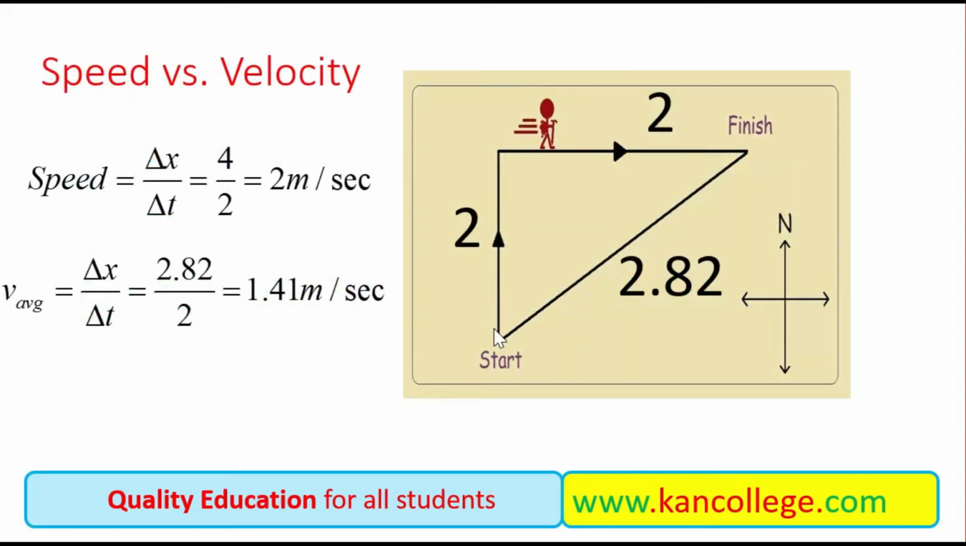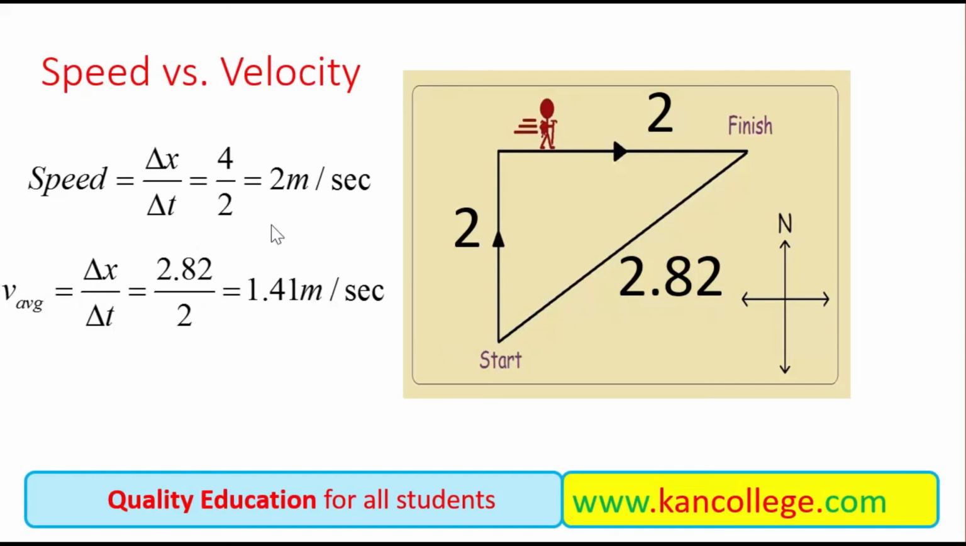Students, there is a difference between the displacement and the distance. We can elaborate this concept by this example. For example, if a body covers a distance of 2 meters in 1 second and then 2 meters in 1 second, so this body has covered a distance of 4 meters in 2 seconds. But at the start point and when it reaches the final point, it is displaced actually a total displacement of 2.82 meters, not 4 meters.